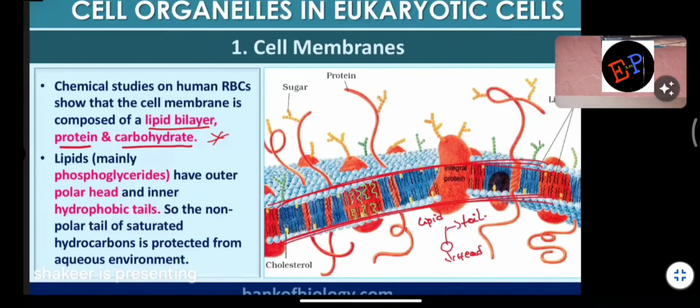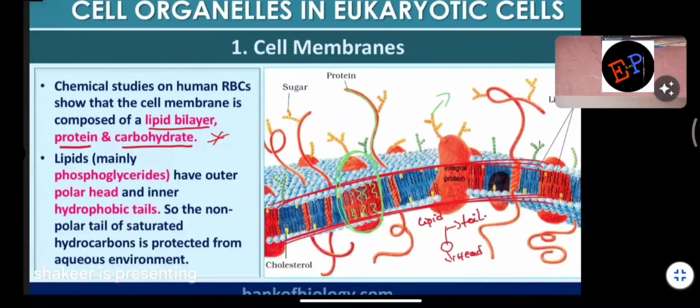The yellow colored structures are sugars, the carbohydrates. The red colored structures are the proteins. And this cylindrical structure is also a protein. So totally, this membrane is made up of three components basically: lipid bilayer, protein, and carbohydrate.